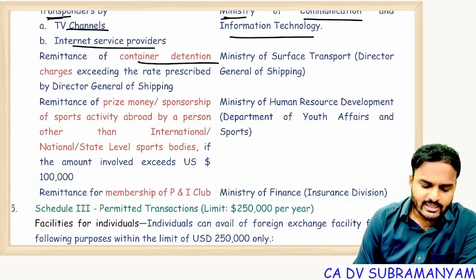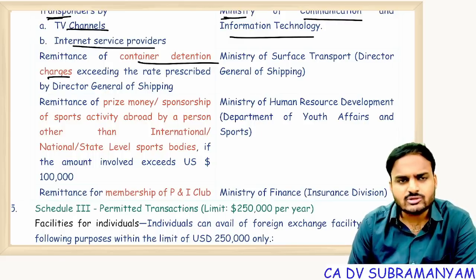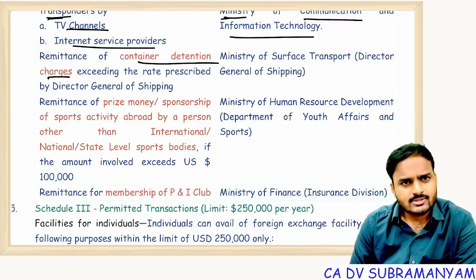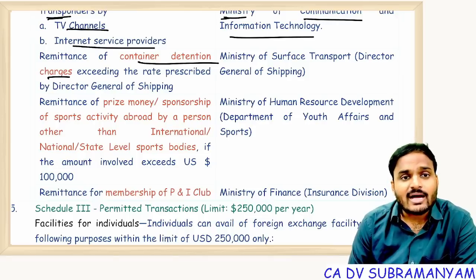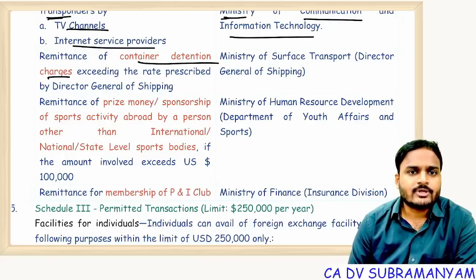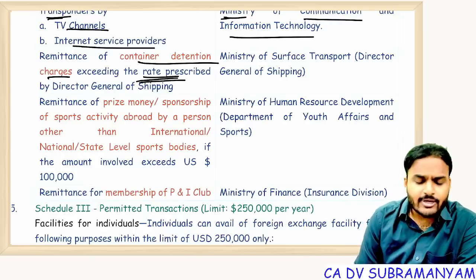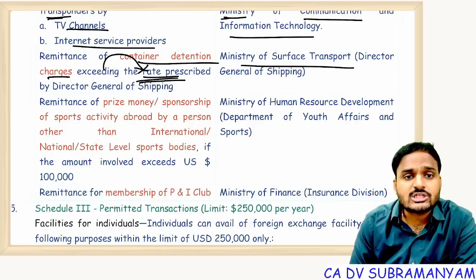Next one, container detention charges. It's like parking charges. Suppose you're going to DMart and parking your four-wheeler; for each hour, they charge 30 rupees. Here also, when a ship goes to another country, they give some two days time limit for loading and unloading activities. Beyond that time, if you keep your ship in their port, they will collect detention charges. Up to the prescribed rate, permission is not required. Exceeding the prescribed rate, Ministry of Surface Transport permission is required.